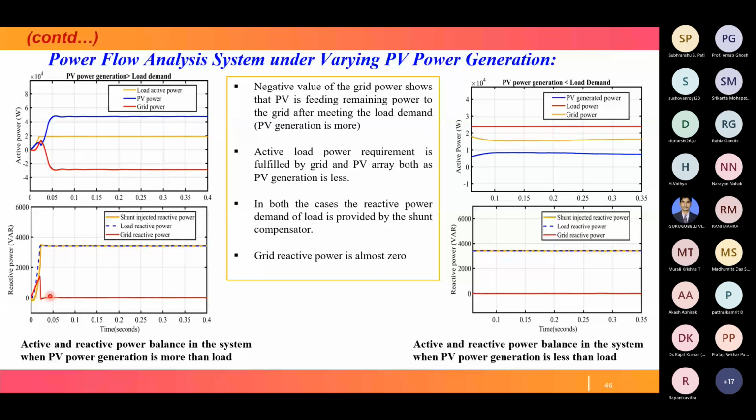They are balancing. And here also, in this case, when generation is less than demand, the grid reactive power is at zero, and both the shunt injected reactive power and the load reactive power are merging.